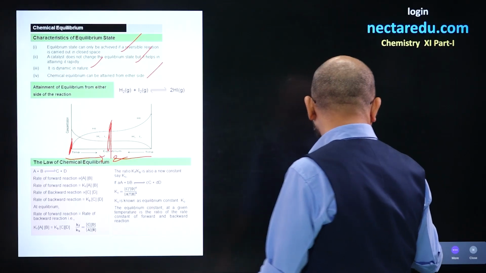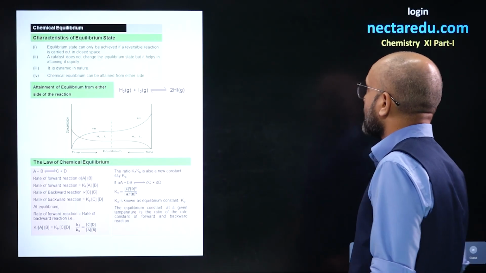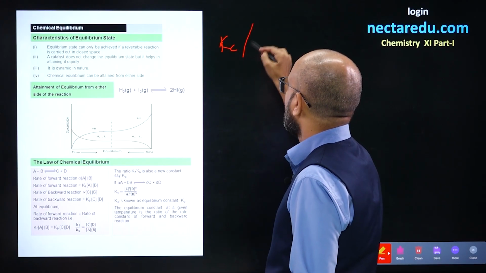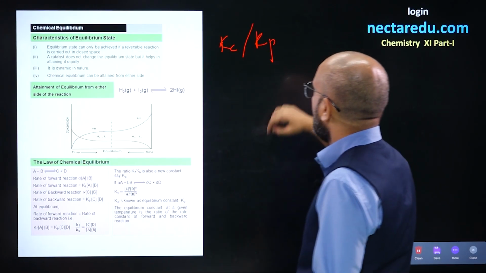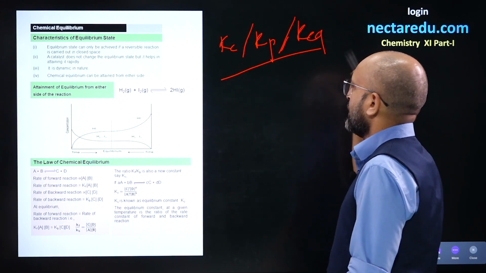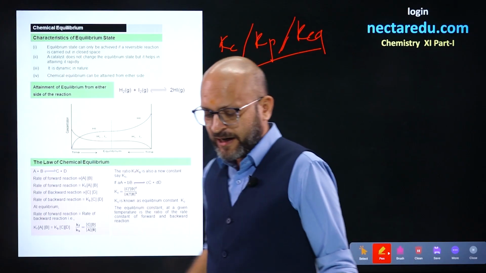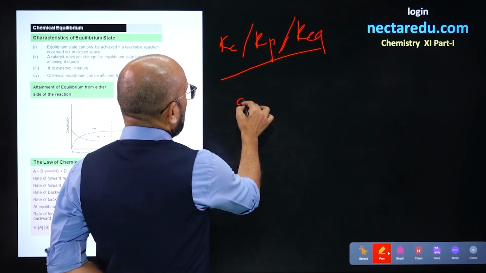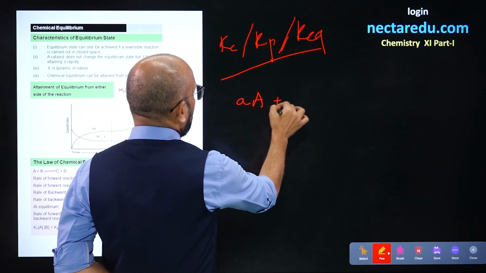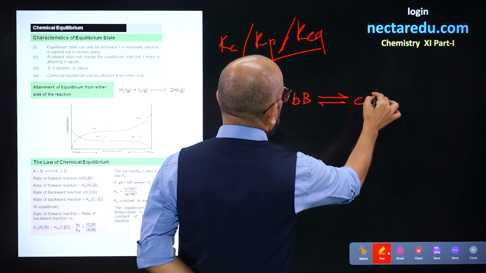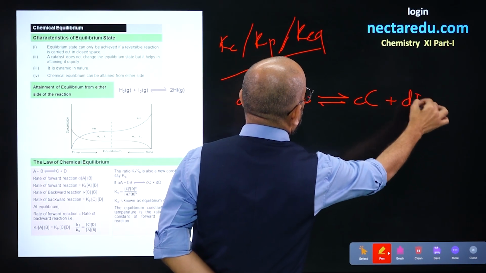Next, we have to discuss a constant called the equilibrium constant. Equilibrium constant is written as Kc, Kp, right, or K equilibrium. You can write in any of these ways. How do you have to write it? Let me take one example. A reaction is like this: A plus B gives you C and D.